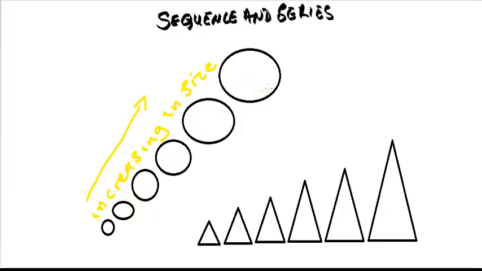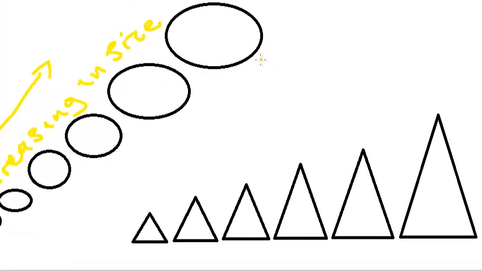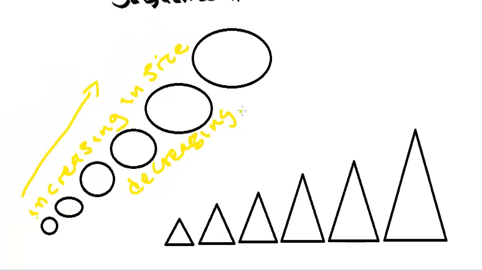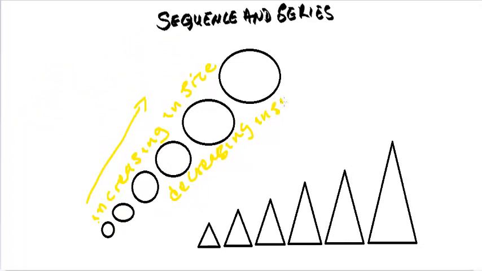Now if I start from the top and going down, then we can see that they are decreasing in size, that is from top to bottom, from up to downwards.